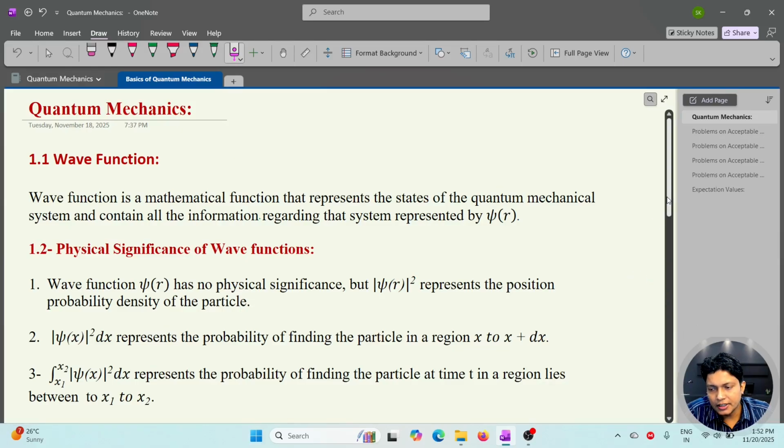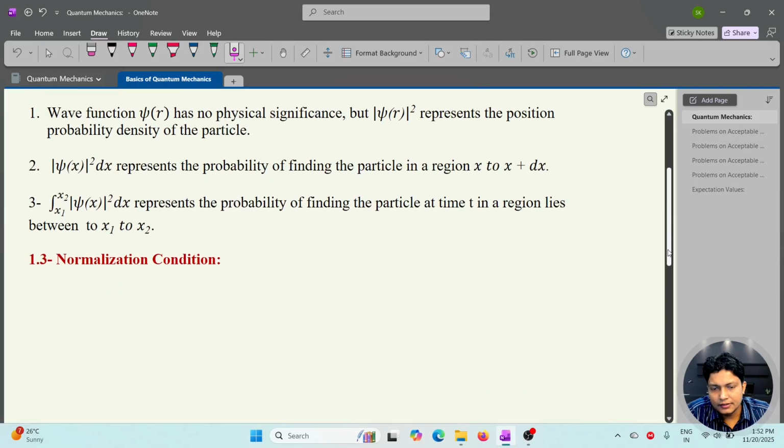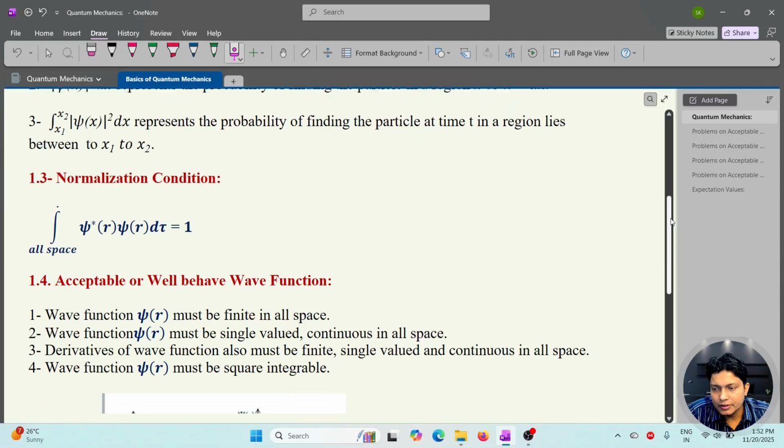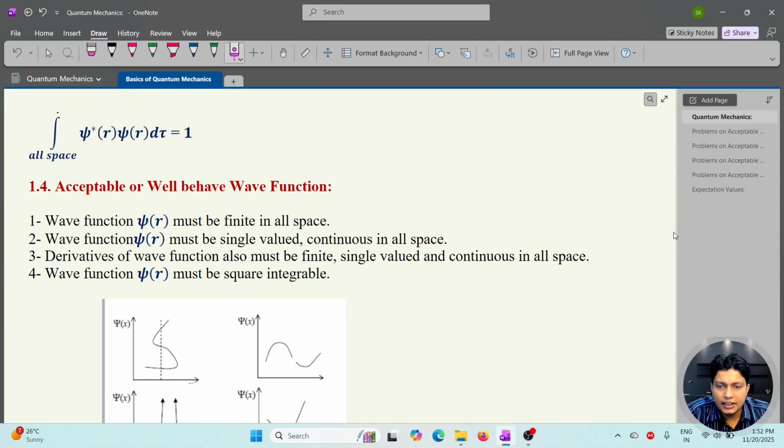After that, let's start with the normalization condition. By knowing the wave function, we can calculate whether the wave function is normalized or not. Here the integration over all space of psi star (r) psi (r) d tau gives the normalization condition. After that, we check whether the wave function which I get is physically acceptable or not.